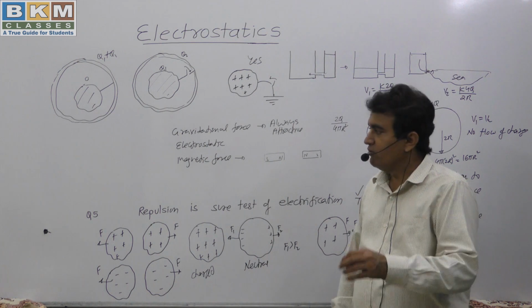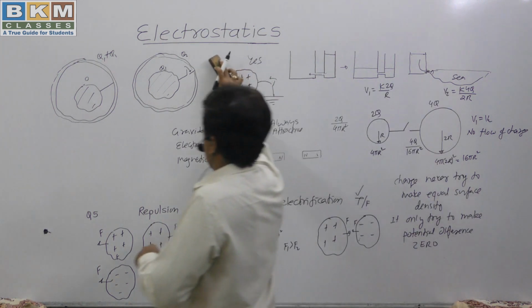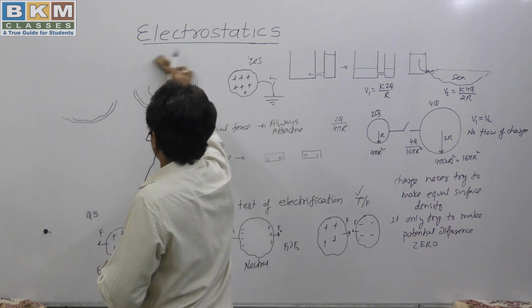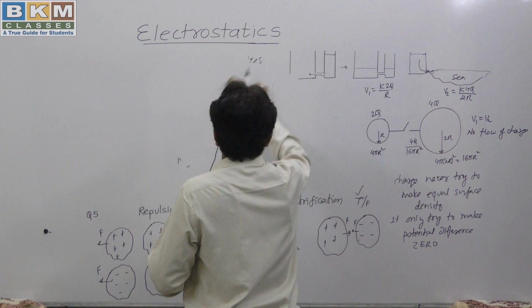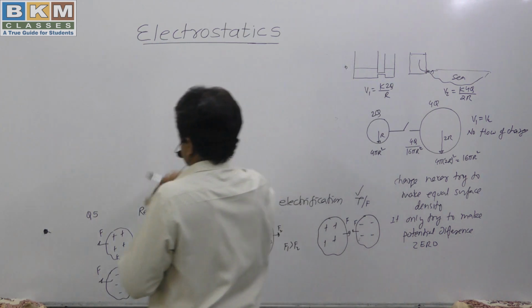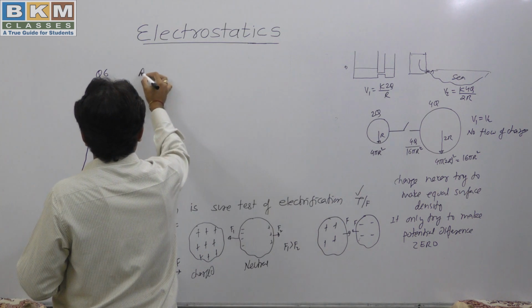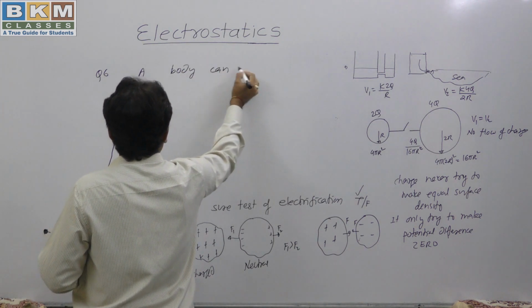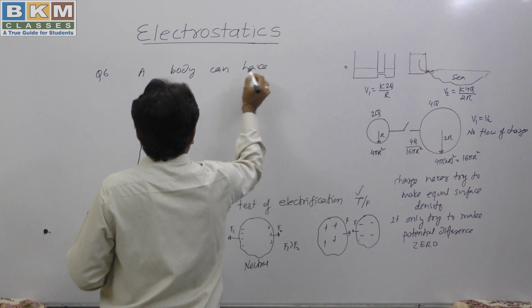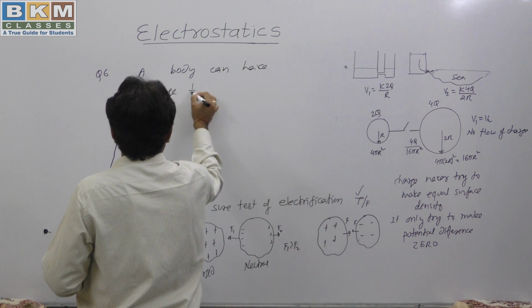Let me ask one more last question on this: is it possible to have a charged body having half coulomb charge? Question number 6. A body can have charge half coulomb.